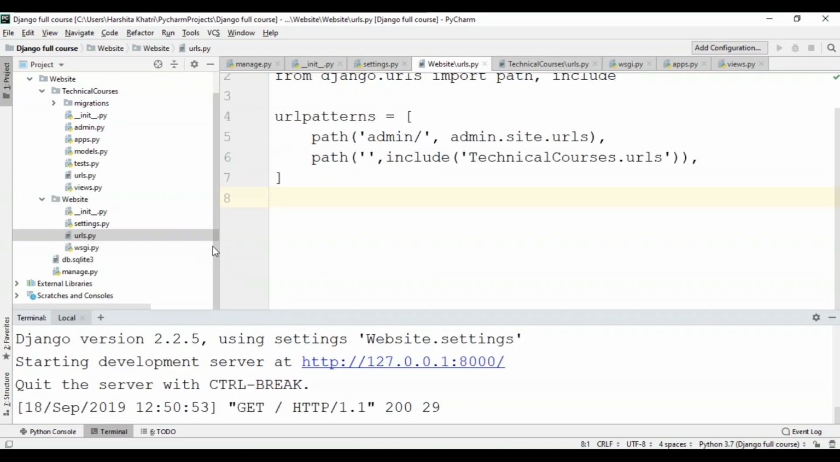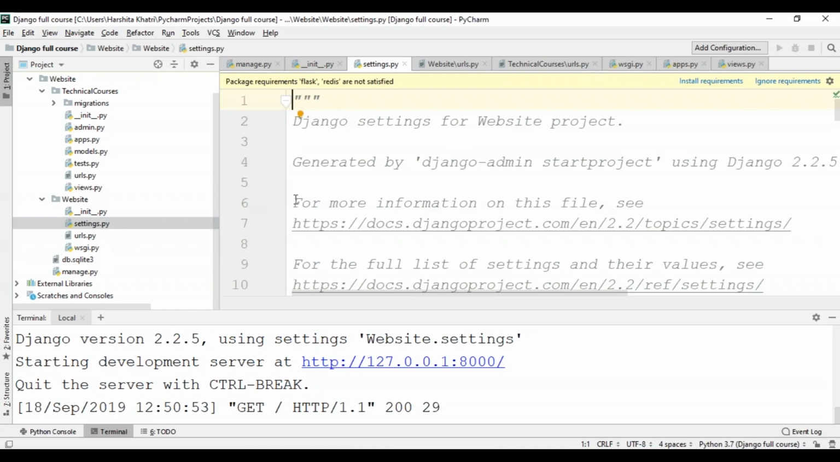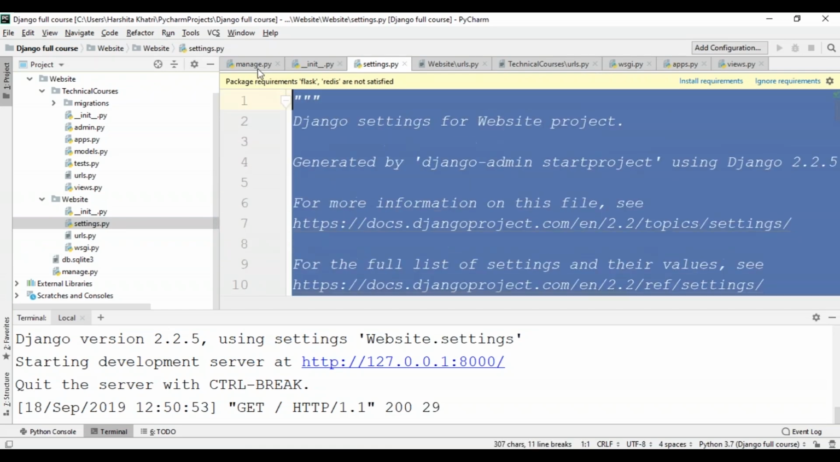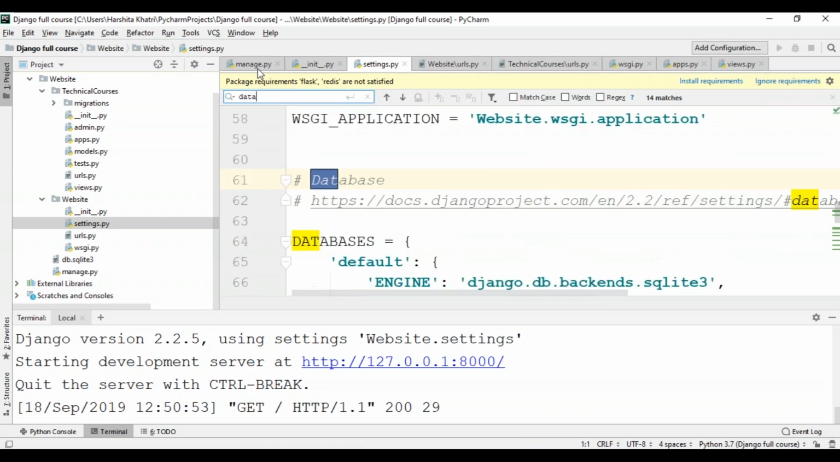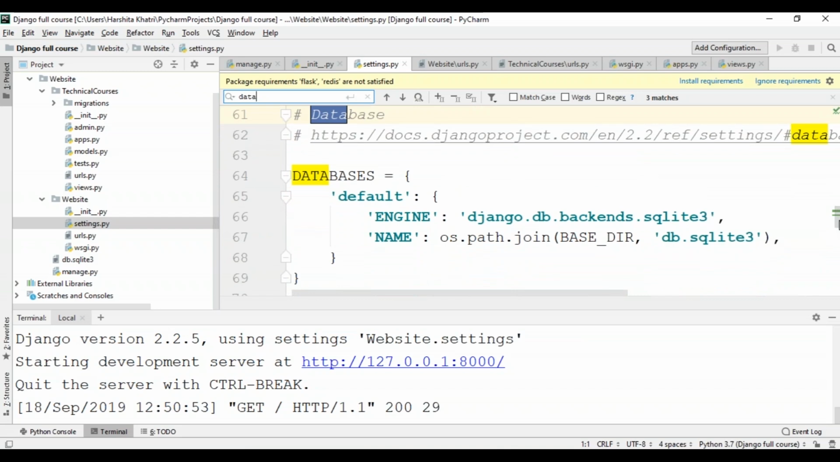So coming back to the project directory over here, you see something called db.sqlite3. So this is basically the default database that is installed along with Django. The settings for this database are already included in the settings.py file. So let me just clear the comments over here. And within the settings.py file, I'll just look for DATABASES. So as you can see over here, the default database SQLite3 has already been installed for us by Django.